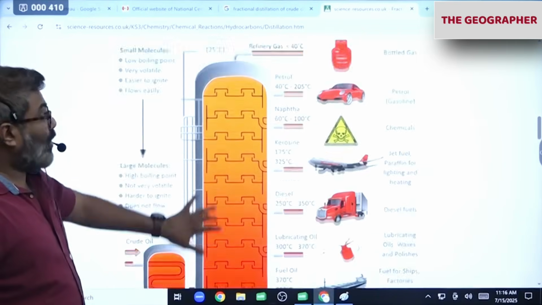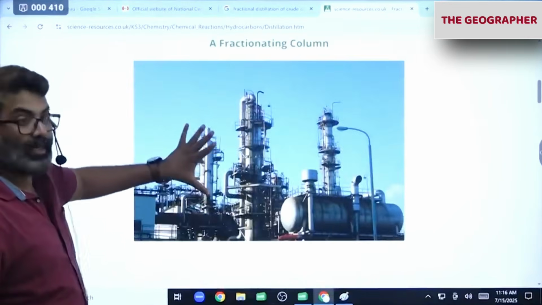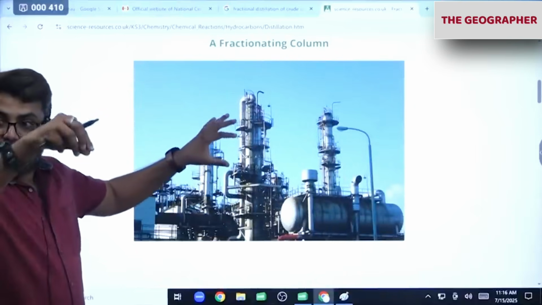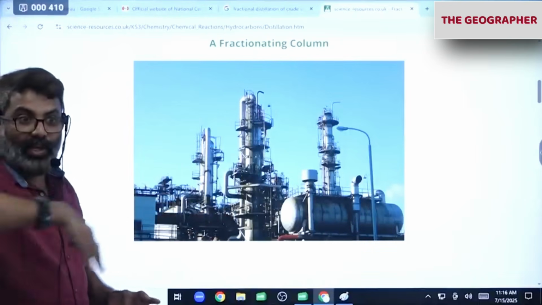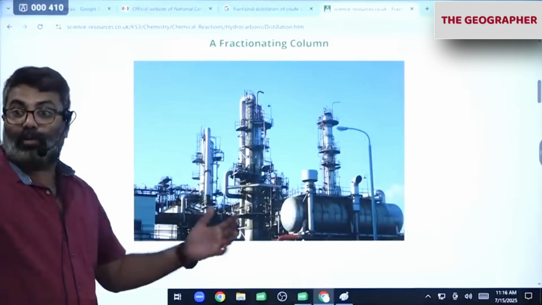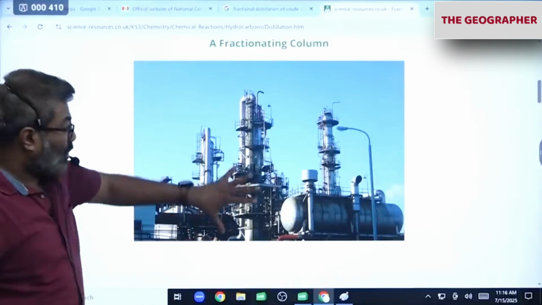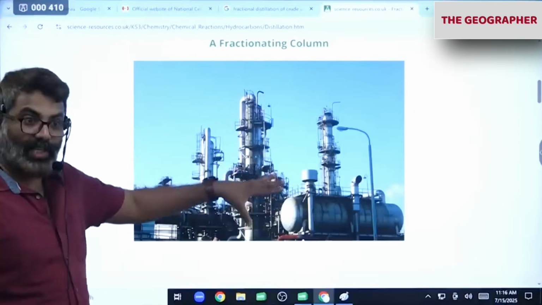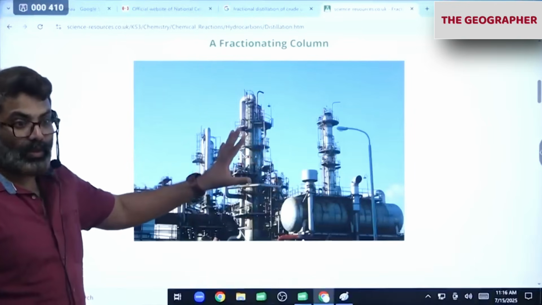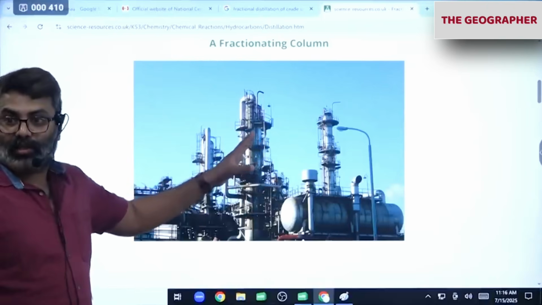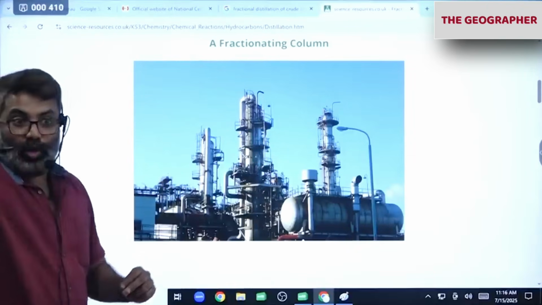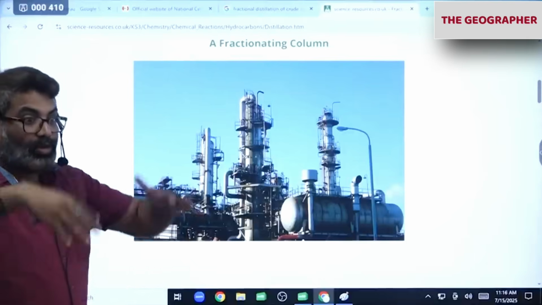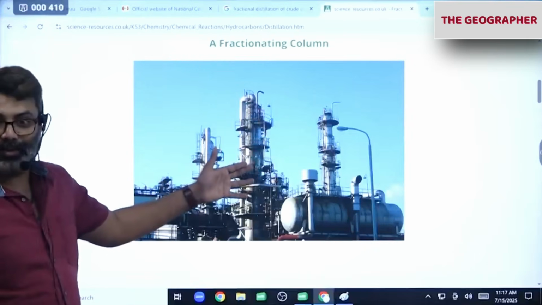Refineries, how they look, all of you know how the refineries look like. If one refinery is there, around that refinery hundreds of petrochemical industries will come. Thousands of people will be working here, so you have to think about employment generation. In a refinery itself, around 20,000 people will work: skilled, unskilled, semi-skilled workers. Around that, many petrochemical industries will come. So that will also generate a lot of employment.